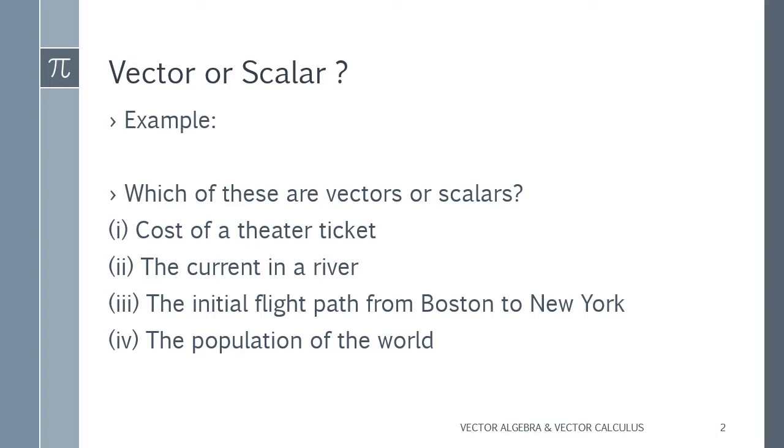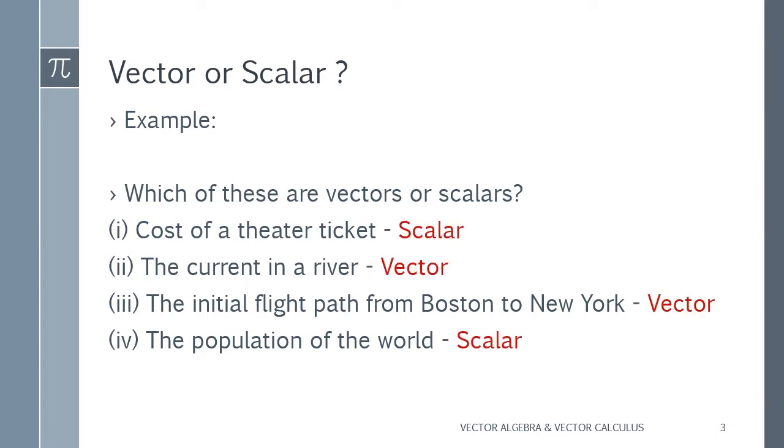Third one I have given is the initial flight path from Boston to New York. Now to travel from any state or city to another city, or any country to another country, we need the direction, and it is compulsory, right? So of course for this we need direction, so it will be a vector quantity. Next one I have given is the population of the world. To count the population we don't need any direction, so we can classify it as a scalar quantity.